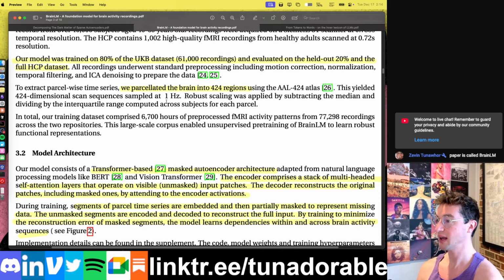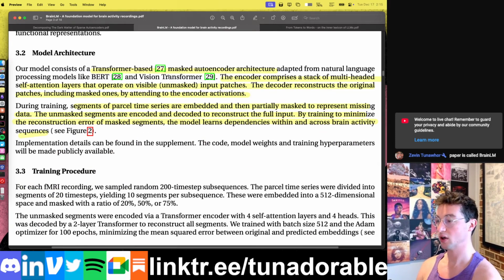And the way they look at this involves segmenting the brain into a bunch of different regions and then tokenizing those regions. So here we have 424 brain regions. Now, the actual architecture of the model that they trained on all of this brain data was a transformer masked autoencoder. So very similar to BERT, for example.